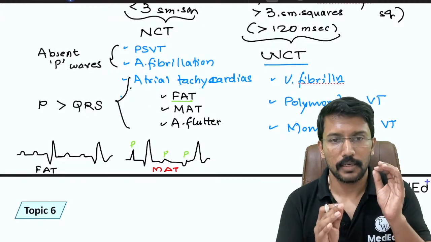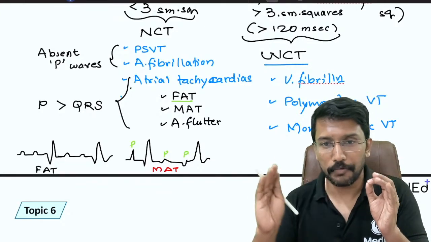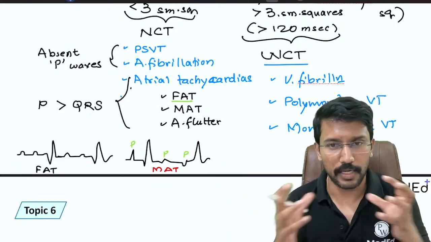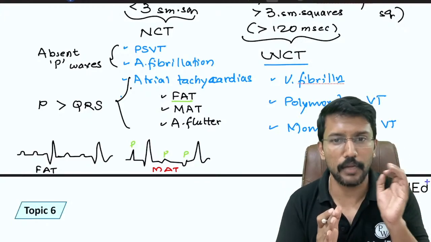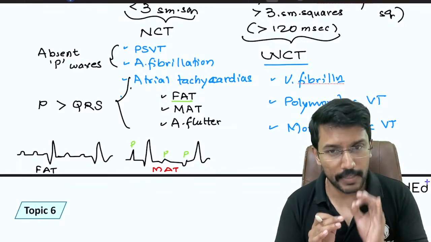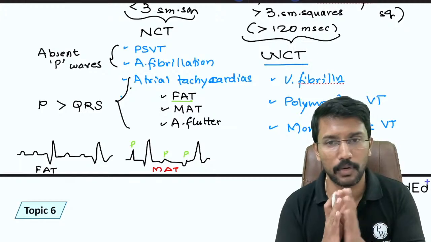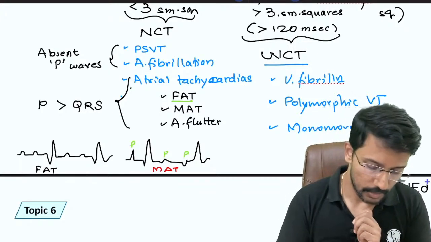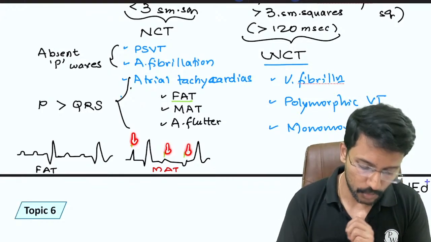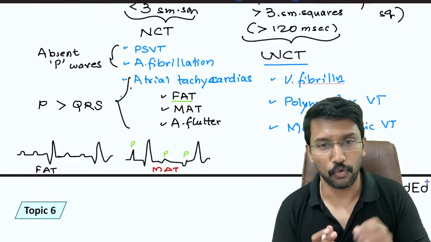In simple words, the P waves look different, originating from different sites of the atria. That's why it is called multifocal atrial tachycardia. If the examiner gives you an image of multifocal atrial tachycardia, they will always put an arrow mark on those different looking P waves. That's your clue.